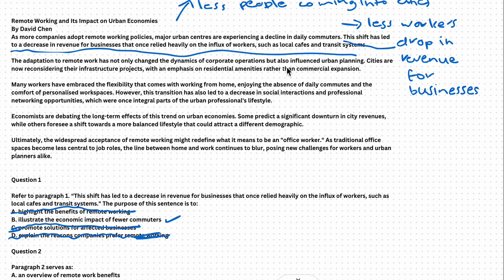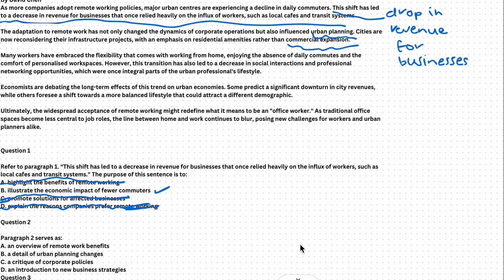Very simply, quite quickly, you're looking at this and you're like, it's changed the dynamics of corporate operations, but the main point seems to be urban planning. They introduced this idea that it's changing urban planning. Cities are now reconsidering their infrastructure projects with an emphasis on residential amenities rather than commercial expansion. So really the point of the paragraph is more about urban planning and how cities are now reconsidering how they plan.